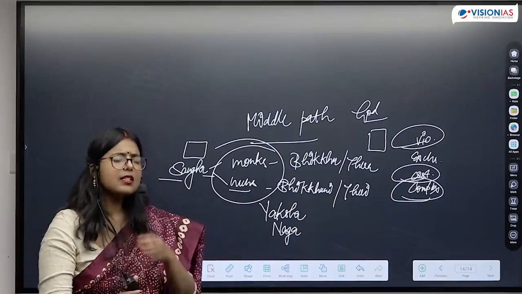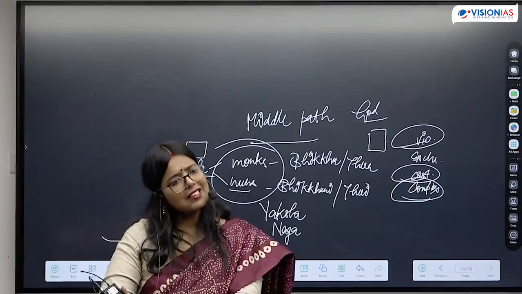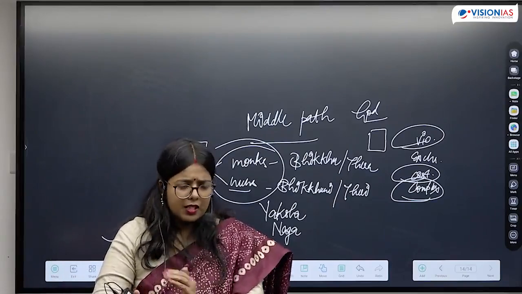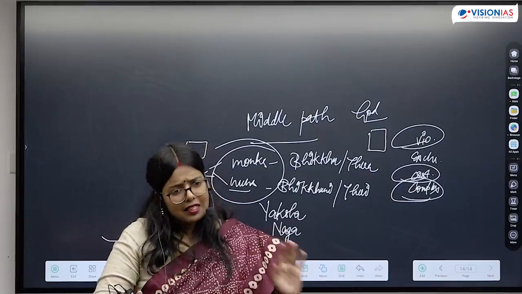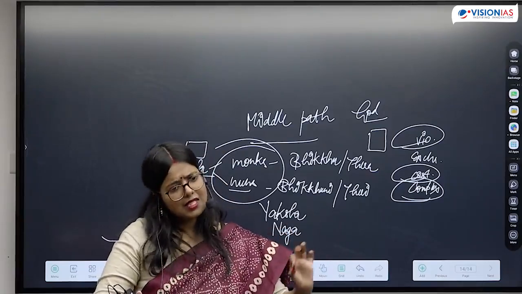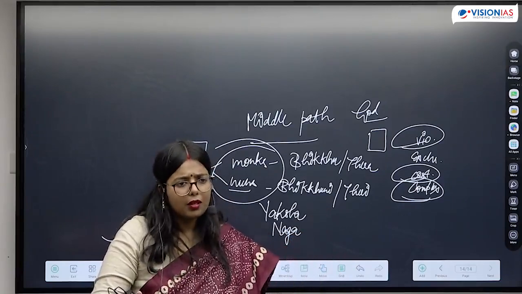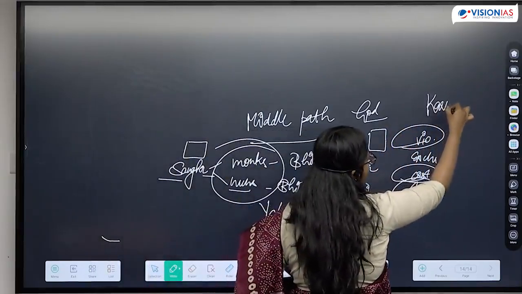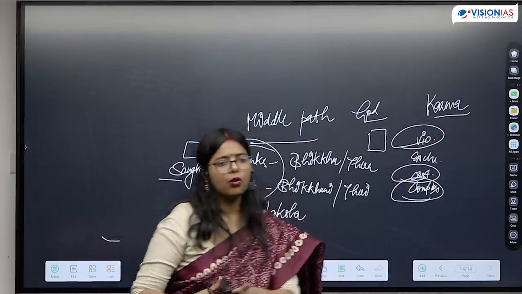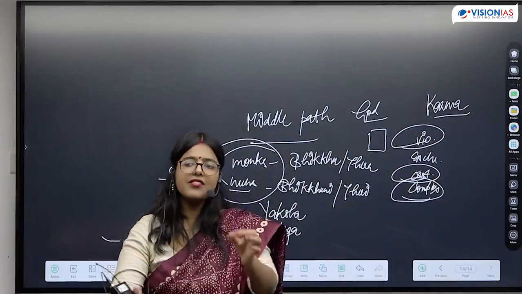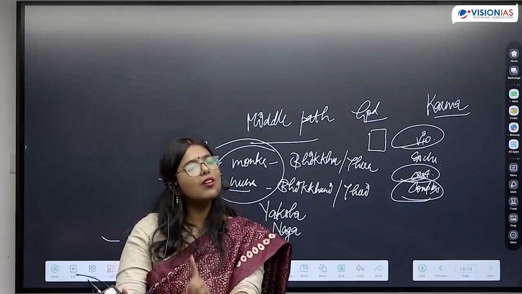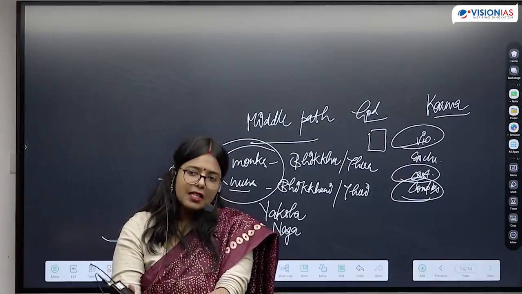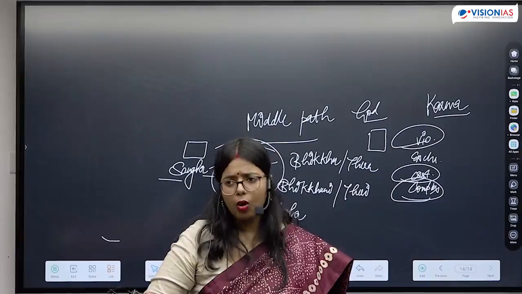Now, if we look at some of the questions, does Buddha talk about God? No. Buddha did not deal with this question. Buddha said that I don't want to waste my time going into these kinds of debates. So he is neither accepting the idea nor denying the idea. He is simply saying that I don't want to talk about it. What is he talking about? He is talking about the importance of karma. He is attributing everything to karma, not to niyati or destiny, the way Ajivikas were doing. So he is emphasizing the importance of karma.